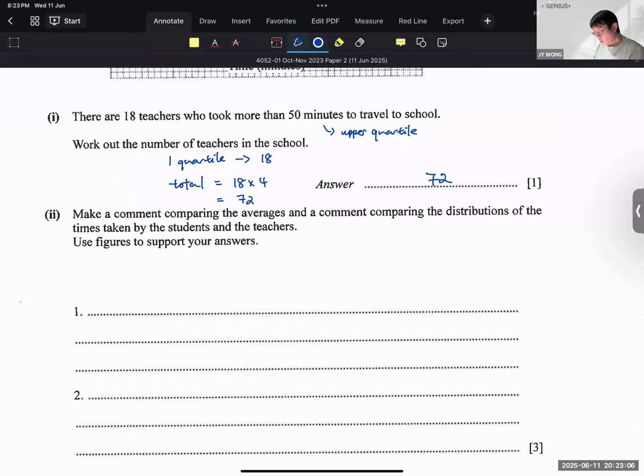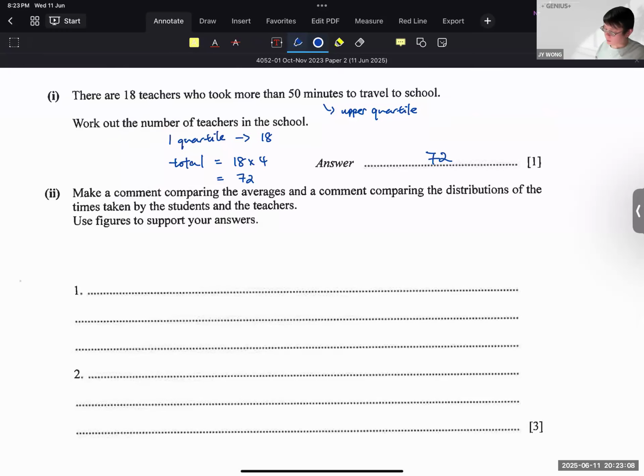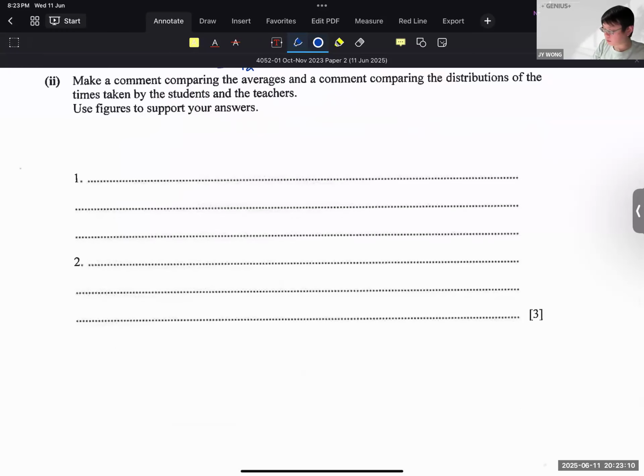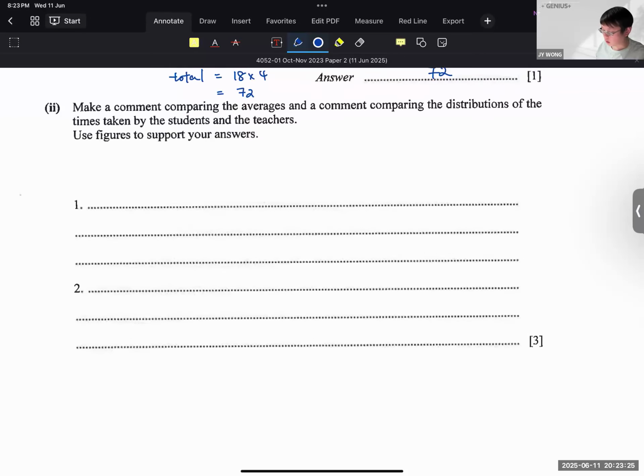Next, make a comment comparing the averages and a comment comparing the distributions of times taken by the students and teachers. Use figures to support your answers. So in this case, you realize that they ask you to compare two things, but 3 marks. So where does the extra 1 mark come from? The extra 1 mark comes from a particular working.